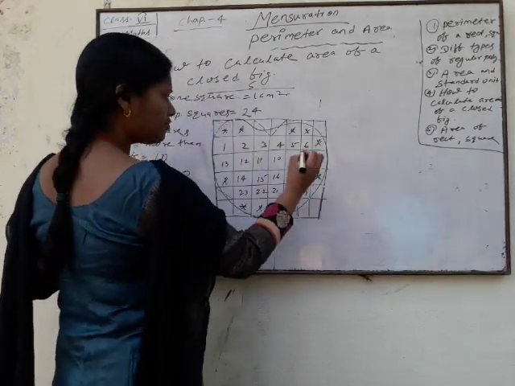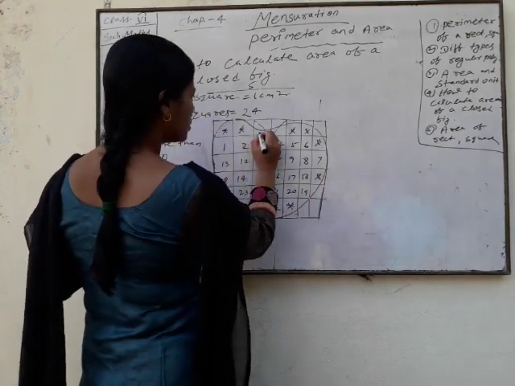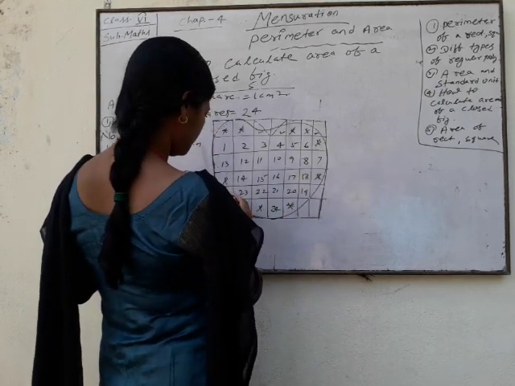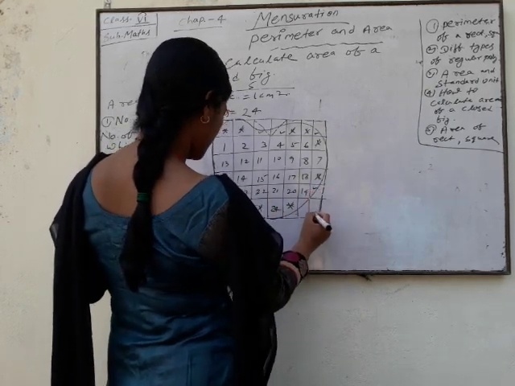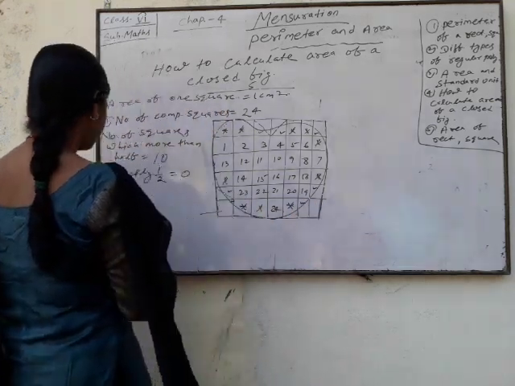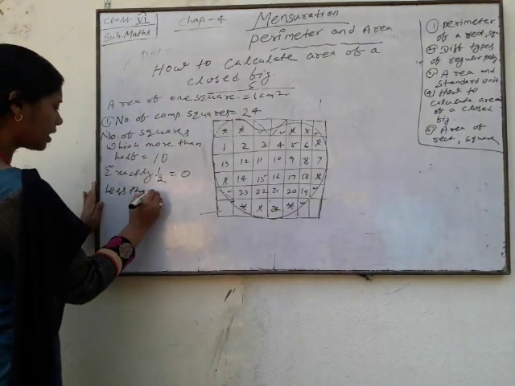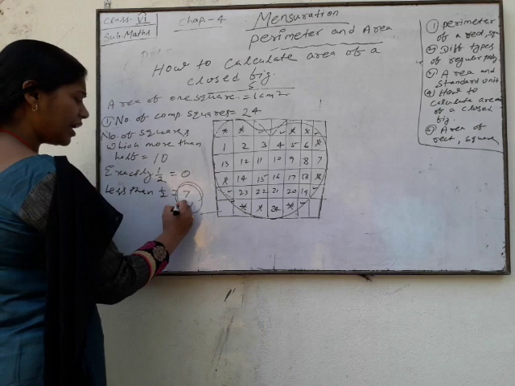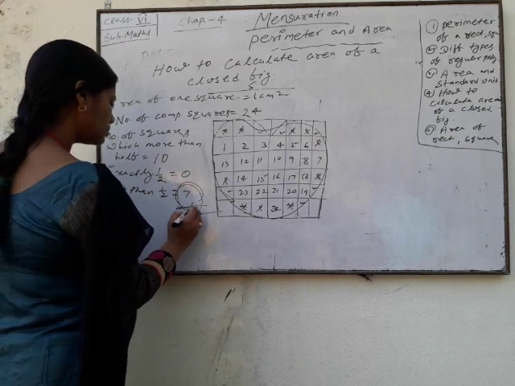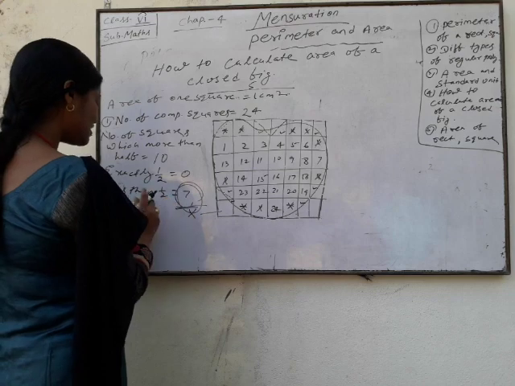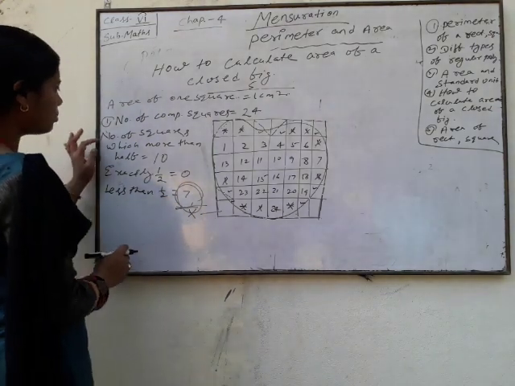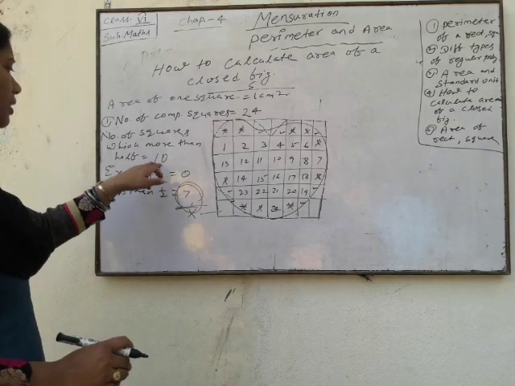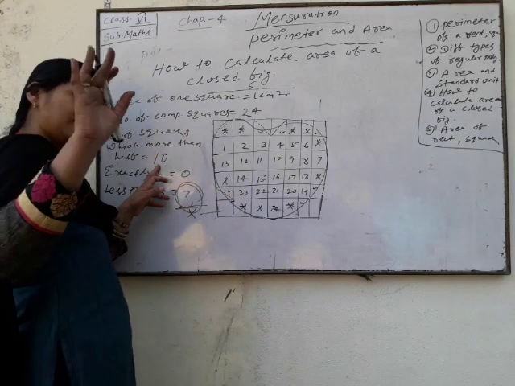That's 5. Once again: 1, 2, 3, 4, 5, and here 6, 7. Less than half is 7. So you ignore it, neglect it. You can't count it. This is less than half. Why? Because in the number of squares more than half, you have taken exactly 10 squares.